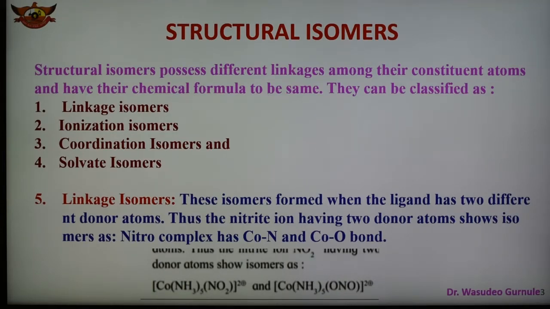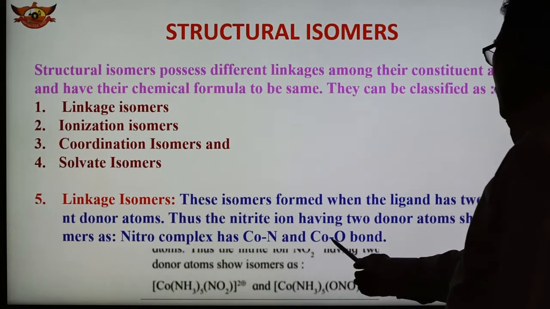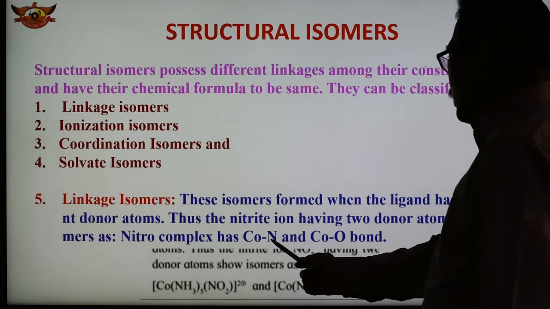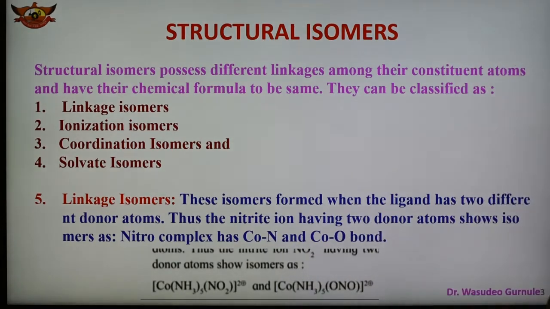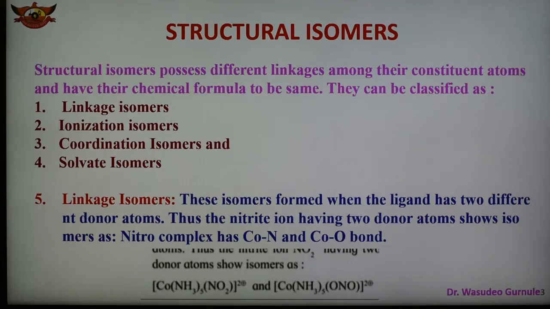If you take the example of nitro complexes, cobalt-nitrogen and cobalt-oxygen: here the metal binds with nitrogen, and here the cobalt metal binds with oxygen. The example is also shown here: this is NO2 and this is ONO. NO2 is the ligand which can bind to the metal through nitrogen or through oxygen.